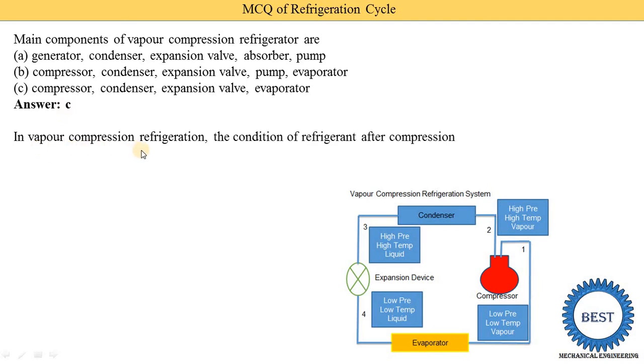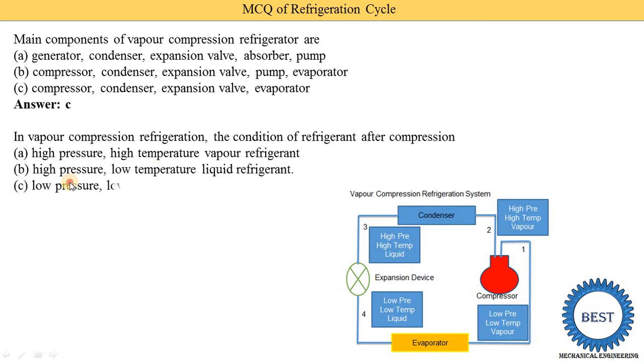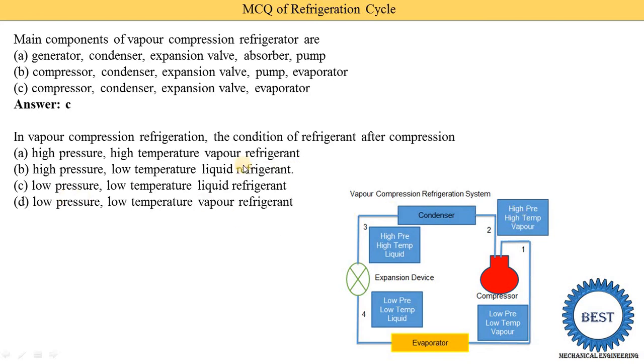In vapor compression refrigeration, what is the condition of the refrigerant after compression? If you know this diagram properly, you can easily give the answer: at the end of compression, at state 2, the refrigerant is at high pressure, high temperature and in the vapor state. They give different conditions in the options, but we know it is high pressure, high temperature vapor. So option A is the correct answer.